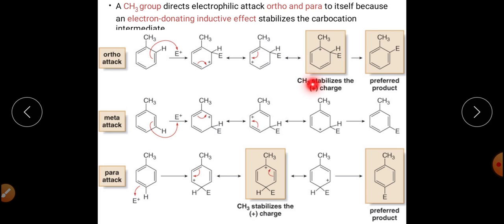So in this case the arenium ion will be more stabilized. The similar concept applies in the case of para attack, but there is no such resonating structure in the case of meta attack. So from this we can clearly say that the CH3 group is ortho-para directing in its nature.